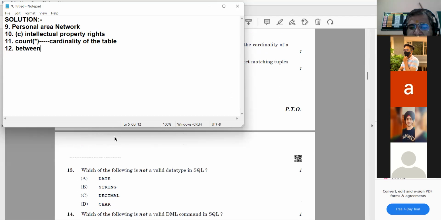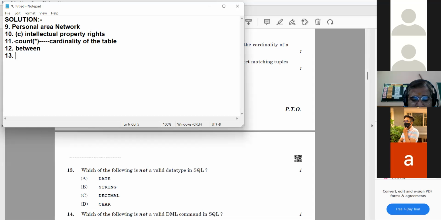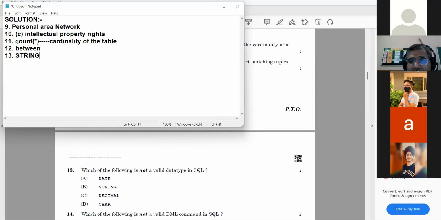Which of the following is not a valid data type of SQL? Date, decimal, character, string. According to you, which one is invalid? Yes, Mohit. Date. No, date is there. It is string. All right.